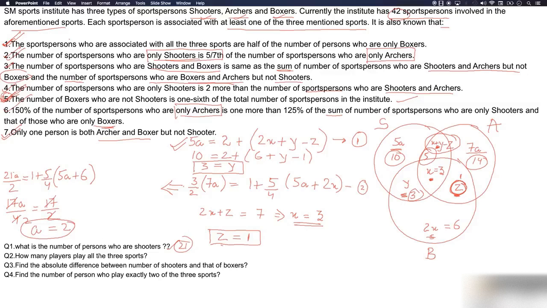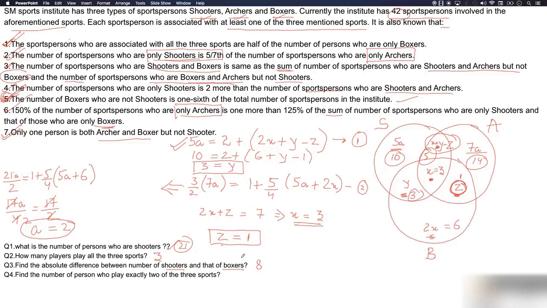How many players play all the three sports? This is this region. So x equals 3. Find the absolute difference between the number of shooters and that of boxers. So this is shooter and this is boxer. This is the common region. This region, summation of this region is how much? 6 plus 1 is 7, and this region is 10 plus 5, 15. So the difference of 15 and 7 is 8.